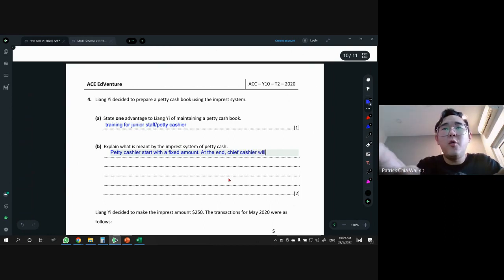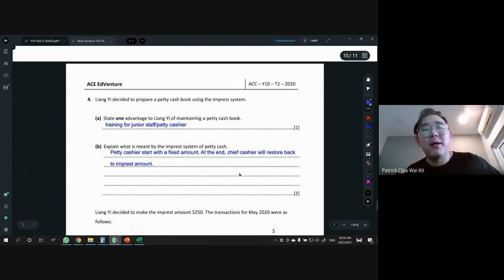Chief cashier will restore back to the imprest amount. Or you can put it back to the fixed amount also. Yep. Just this sentence will get you 2 marks already. All right. The petty cashier starts with the fixed amount. At the end, the chief cashier will restore back to the imprest amount.